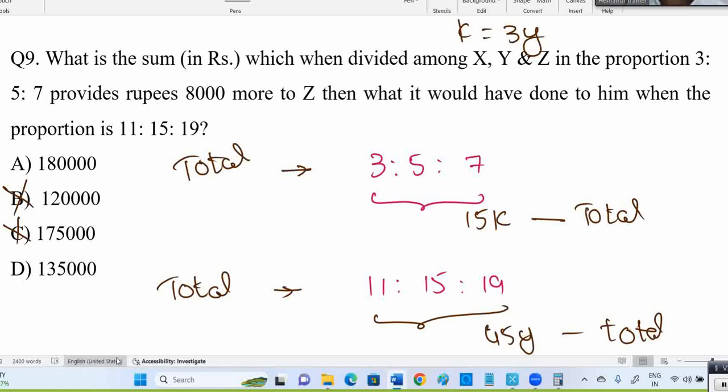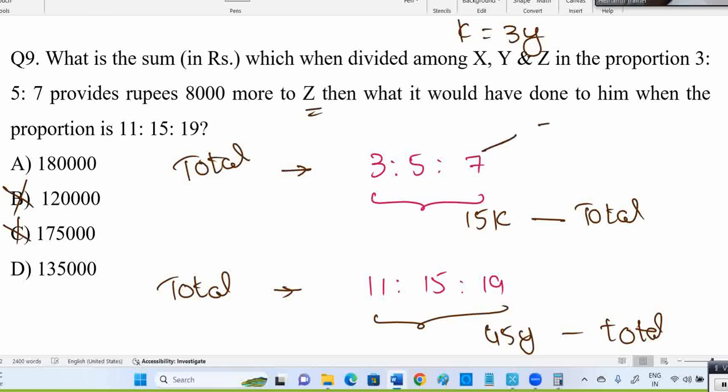Divisibility by 9 rule is what? Sum of digits. What is the first answer's sum of digits? 9, divisible by 9. Last answer's sum of digits? 9, divisible by 9. But B and C sum of digits are not divisible by 9. B sum of digits is 3, not divisible by 9. C sum of digits is 13, not divisible by 9. So my answer should definitely be a multiple of 45 and a multiple of 15. But still, with that idea also, option D and A both will satisfy. Now you don't have the other option, we need to work on it.